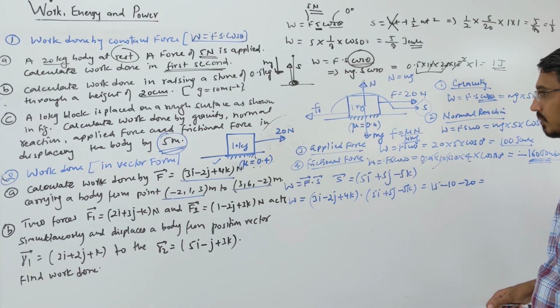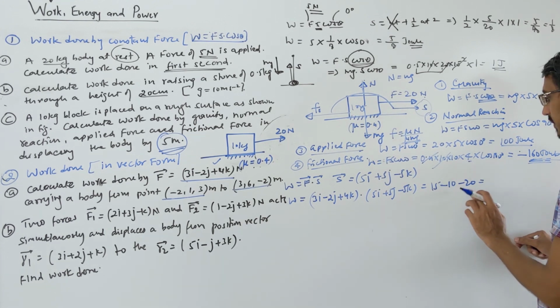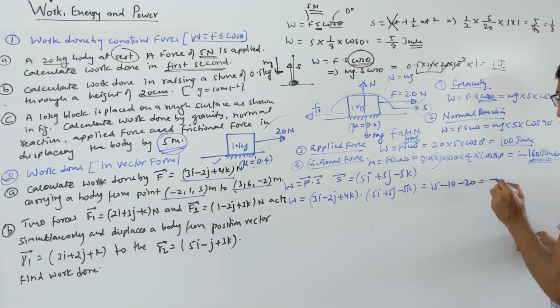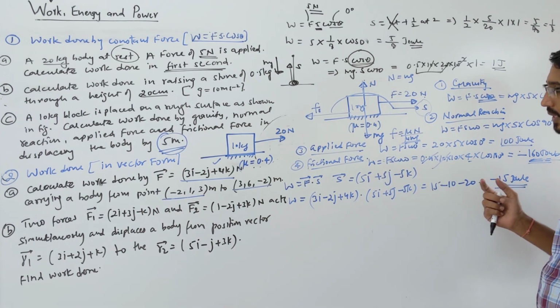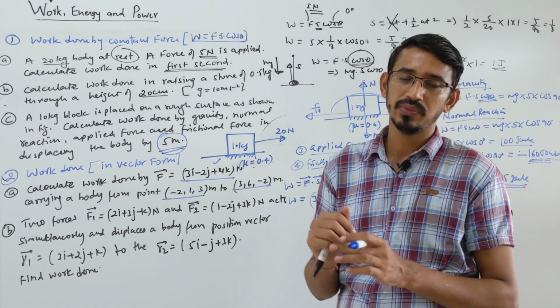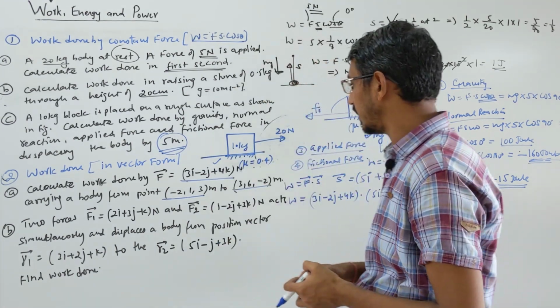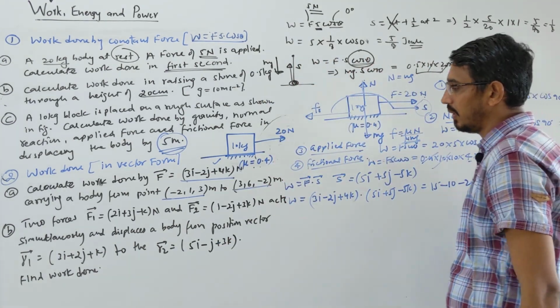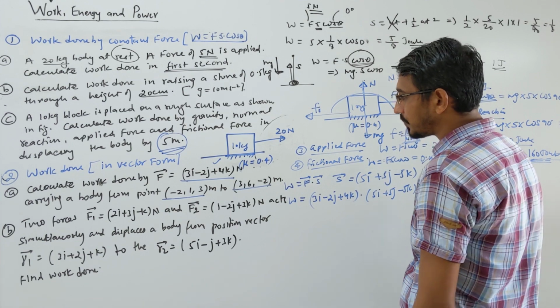Correct? Okay. So look here, 15 goes here. So the answer is coming minus 15 joule. What's the meaning of negative sign? That the body is moving in a direction opposite to the force applied, right? Yes. So work done by that force will be negative. Okay. Let's see the next question.